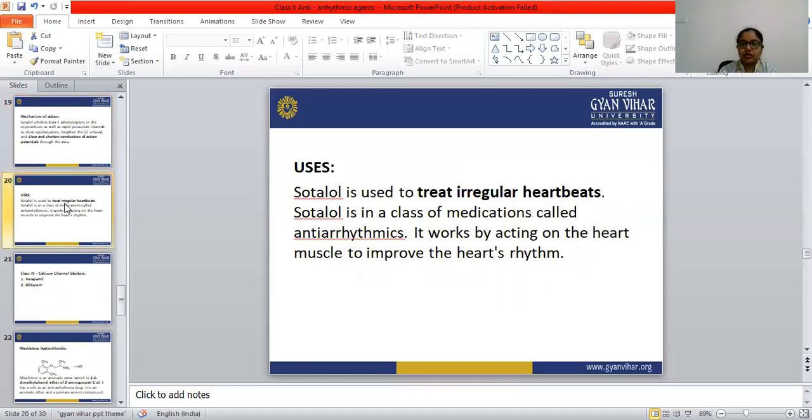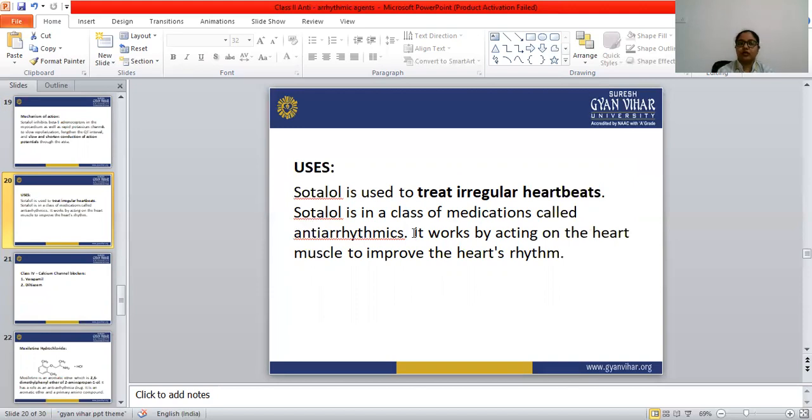Next, sotalol is used to treat irregular heartbeats. Sotalol is in the class of medication known as antiarrhythmic drugs. It works by acting on the heart muscle to improve the heart rhythm.